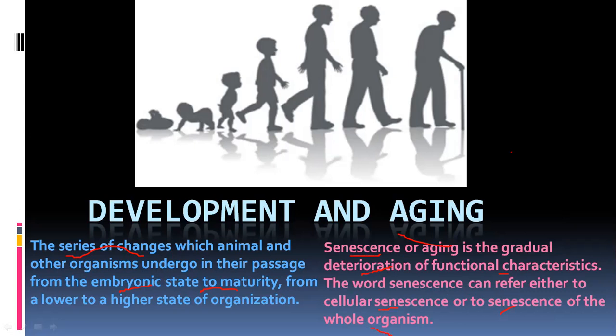So actually, we can say, that is the negative development. Development is not only positive, but it is negative also. Positive, like changes in the body, that is called development, and negative changes after a specific time, that is called aging. So we will talk about this process from the development up to the aging process.